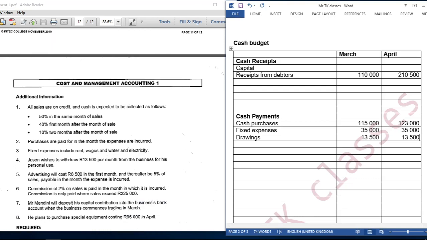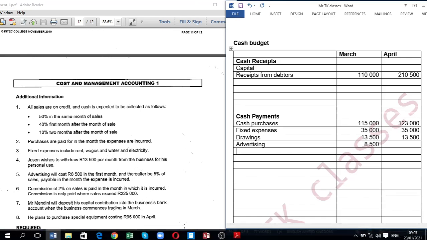Then we move on to the next one. Advertising will cost 8,500 in the first month. Our first month is March. Advertising is an expense, so we pay. Advertising will cost 8,500 in the first month, and thereafter be 5% of sales, payable in the month the expense is incurred. So we are going to pay this expense in the month it is incurred, right? So 8,500 for March we are going to pay in March.